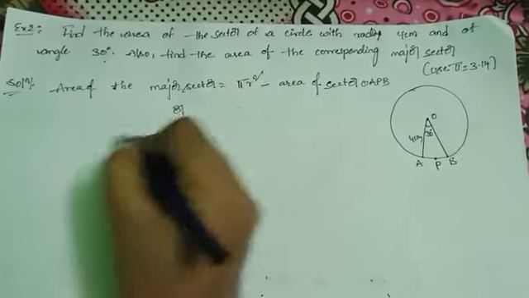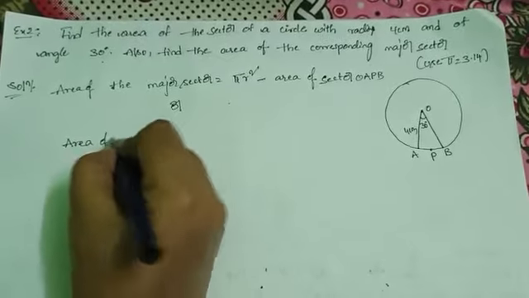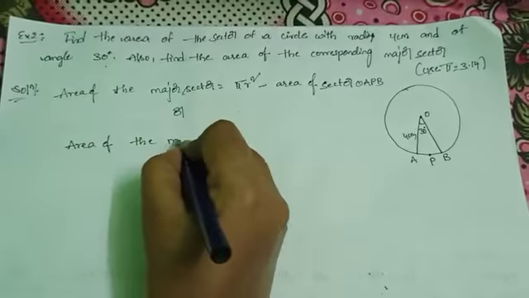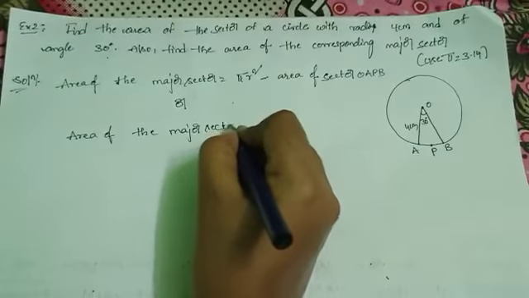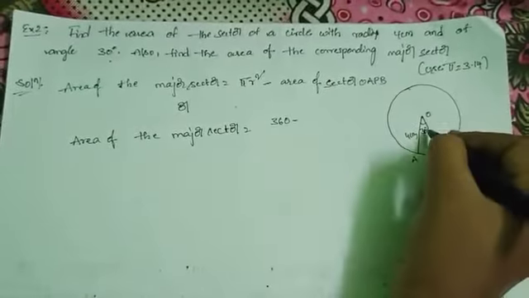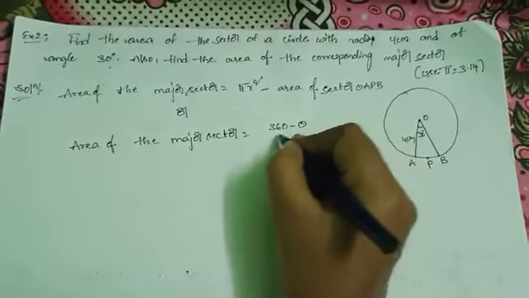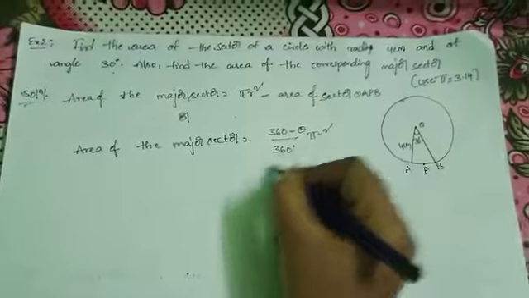Or another method using formula: area of the major sector equals 360 degrees minus theta by 360 degrees into pi r square.